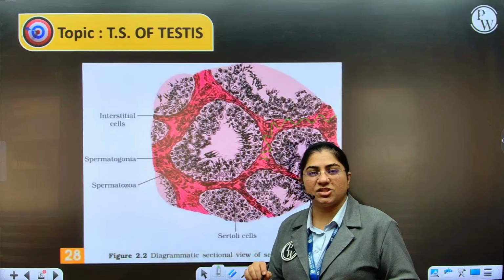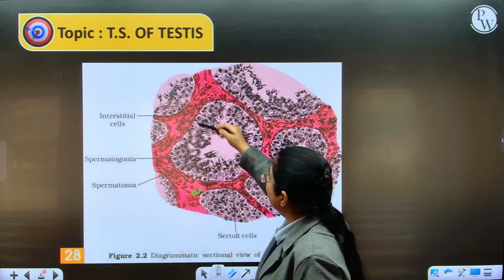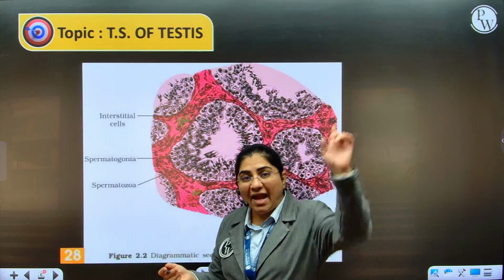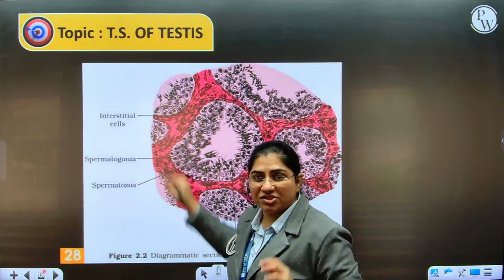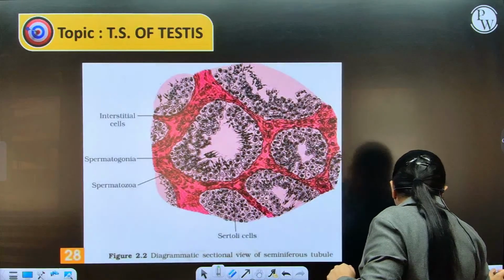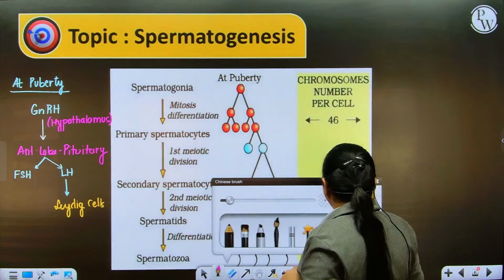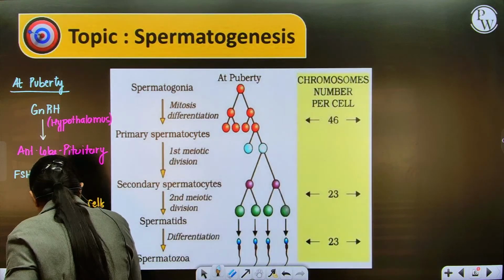In the interstitial space, there are clusters of cells called Leydig cells or interstitial cells. LH from the pituitary will come to these cells, and they will bring about synthesis and secretion of the hormone androgen.